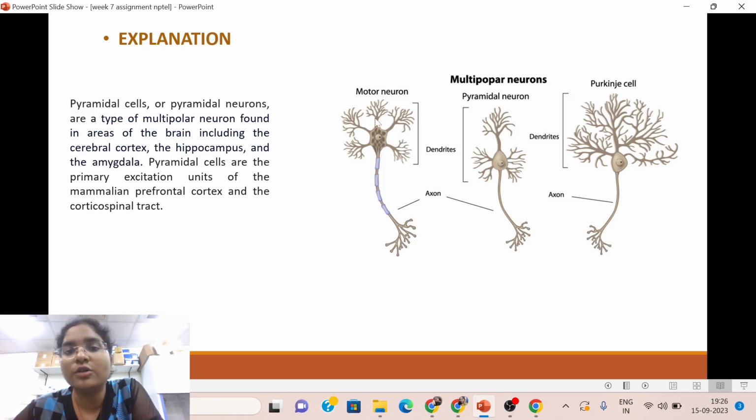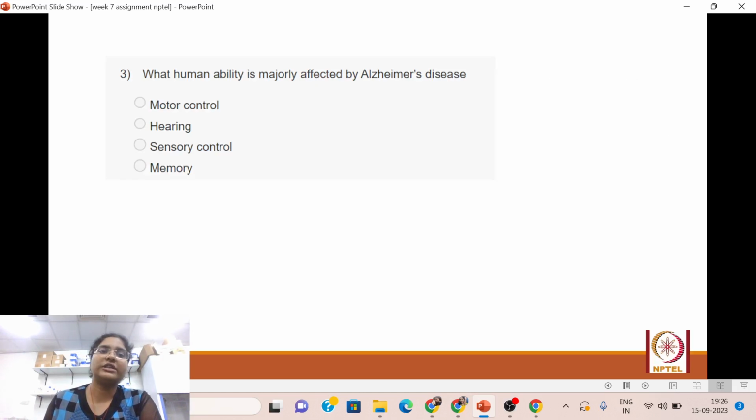So here you can see how the cell branches are multiple in these neurons, leading to the name multipolar neurons. They have one axon and one tail end, whereas the dendrites in relation to the cell body are multiple, which gives the name multipolar neurons. A pyramidal neuron is an example of a multipolar neuron. Along with that, motor neurons and Purkinje cells are also examples of multipolar neurons. Okay, we'll move on to the next question.